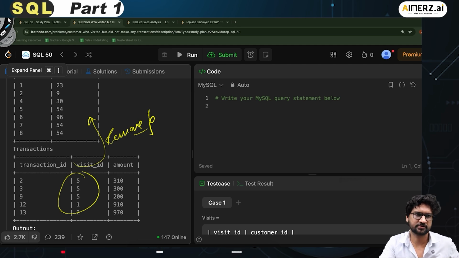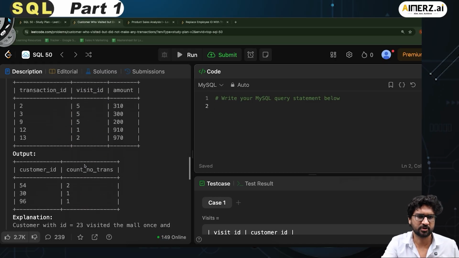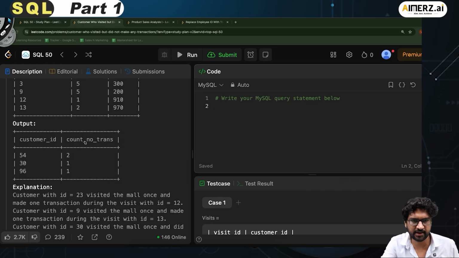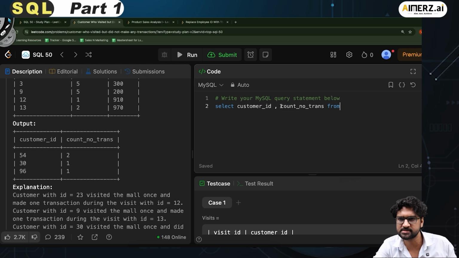First of all, let me write here. Let's see what columns I have to output: customer ID and the count of no transactions, right? So I say select customer_id, and then count_no_trans.